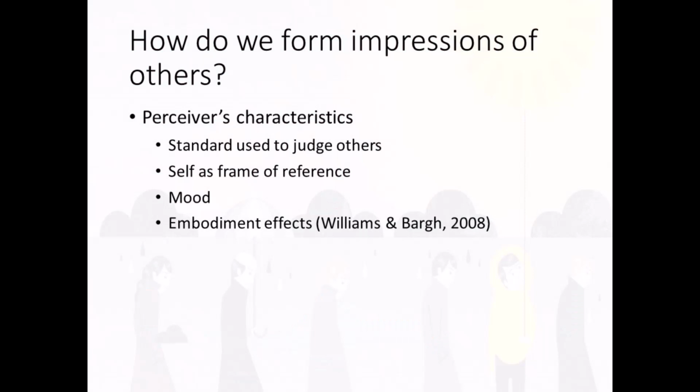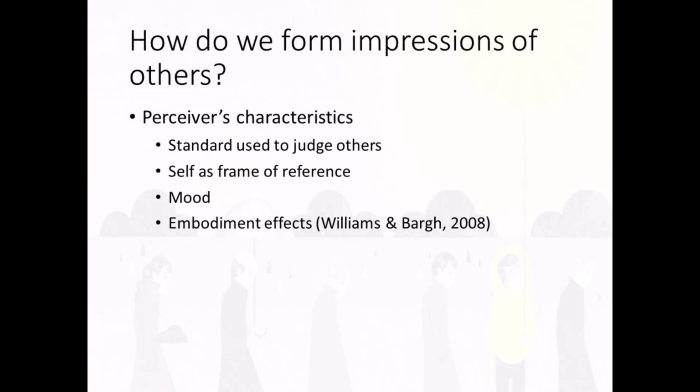First, we'll consider the perceiver's characteristics. Each of us differs in terms of the kinds of impressions we form of others. For instance, some of us tend to judge others' intellectual ability and job success. Others judge physical appearance and fitness. Still others judge people's sense of humor. And we tend to use ourselves as the frame of reference. If we care about sports, we judge others by their athletic ability. If we are tall, we judge others by their height as well.